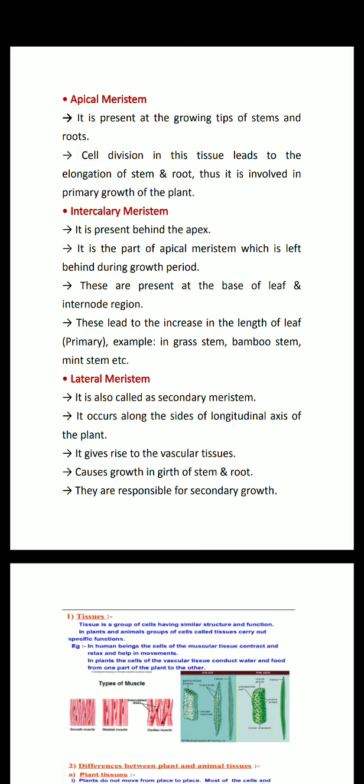Now bacha, these are present at the base of the leaf. Basically the base of the leaf is where the branch gets out from the main shoot, just below the leaf, that is known as node, and the space between the two branches is known as internode. So that's where the intercalary meristematic tissues are found. They lead to the increase in the length of the leaf, for example in grass stem, bamboo stem, and mint stem, etc.